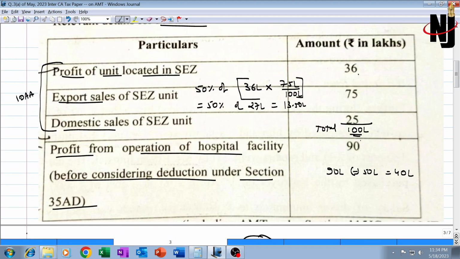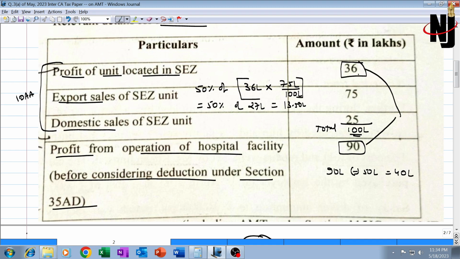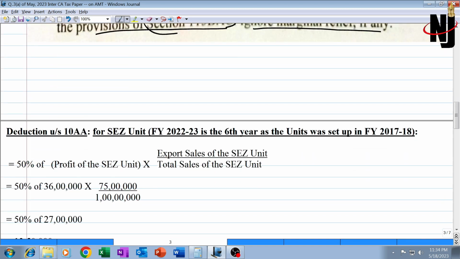35AD business income is 90 lakh and 10AA unit income is 36 lakh. So technically the total income before claiming all these deductions is 126 lakhs. Now from 126 lakhs we have 13.5 lakh under 10AA and 50 lakh rupees under 35AD. We have 63.5 lakh rupee deduction. So let's calculate it out.